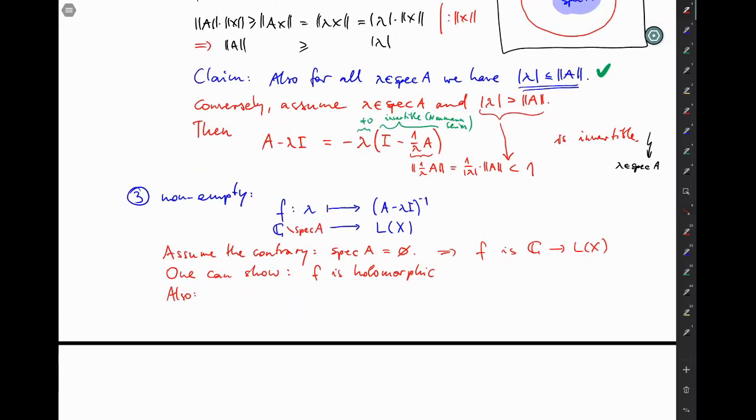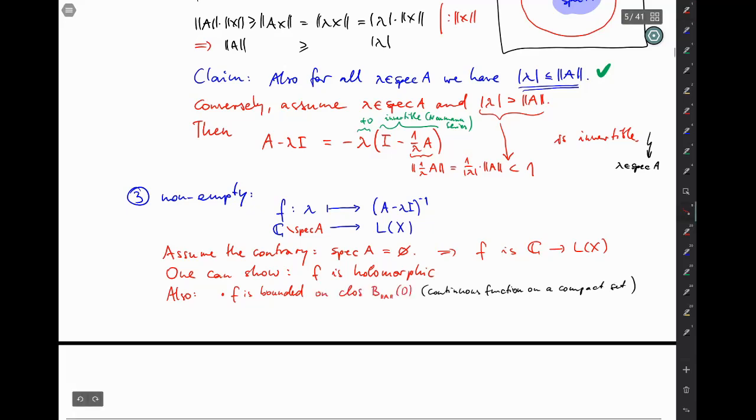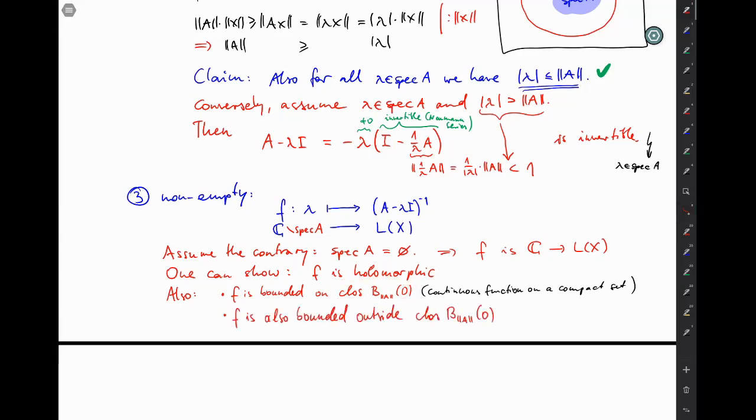Well, first of all, f is bounded on every compact set because it's a continuous function. And so it is bounded on the closed disk around the origin with radius norm of A. So this notation refers to the closure of the ball of radius norm A around 0. But f is also bounded on the exterior of that circle. And to see this, we need a little computation.